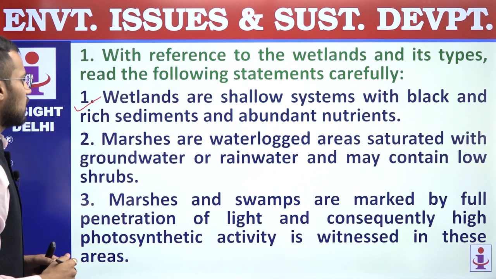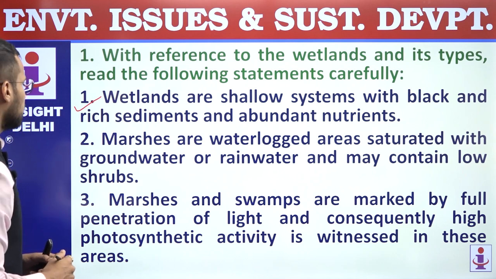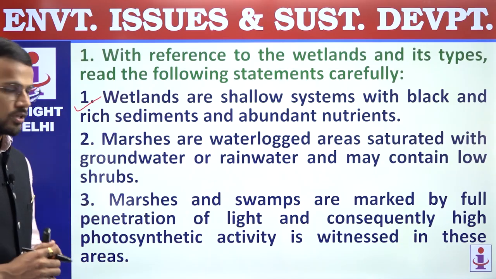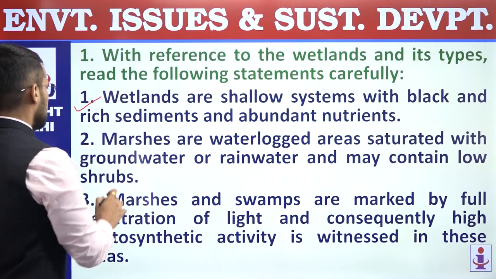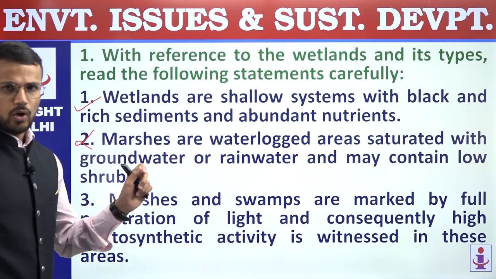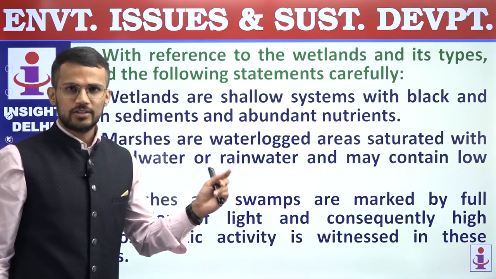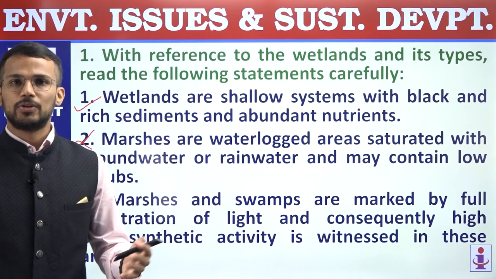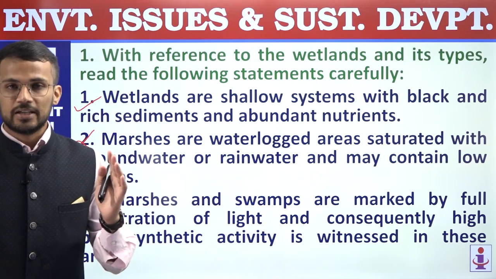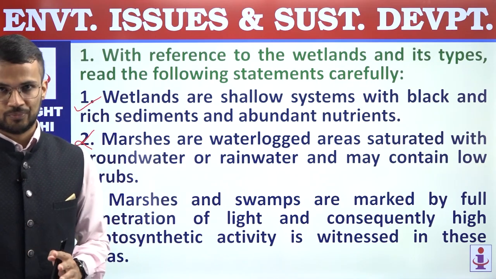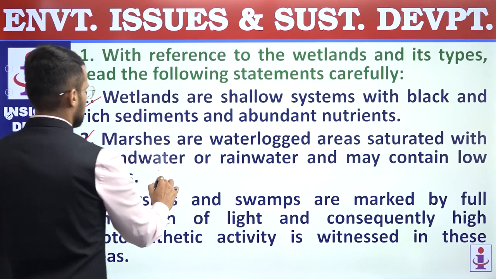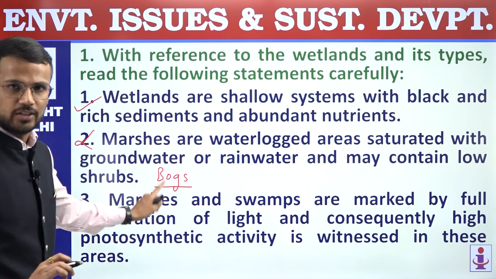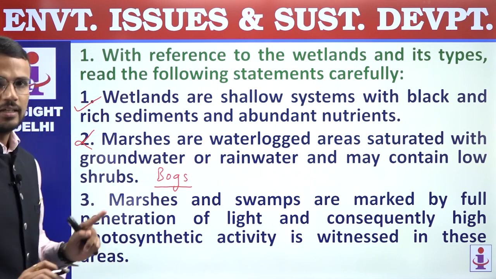Second, marshes are waterlogged areas saturated with groundwater or rainwater and may contain low shrubs. Now this statement is an incorrect statement because marshes may be areas with waterlogged conditions, and that waterlogging may be of groundwater or rainwater, but in marshes we have woody vegetation. And this explanation is related to bogs. It is not related to marshes, and that's why the second statement is incorrect.